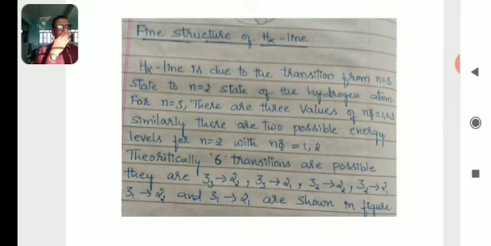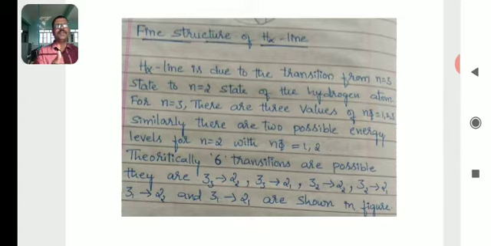We know the spectral series of a hydrogen atom: Lyman series, Balmer series, Paschen series, Brackett series, Pfund series. In the Balmer series, the transition of an electron from the third orbit to the second orbit forms the line called H alpha line.